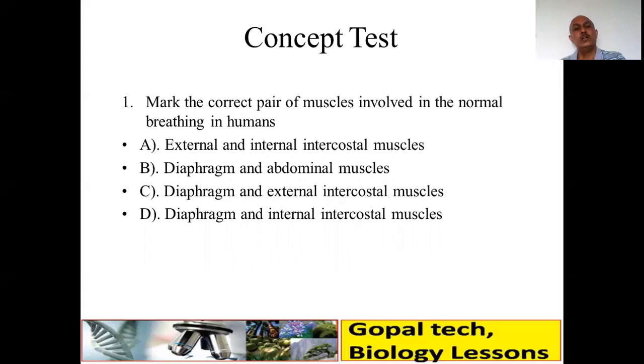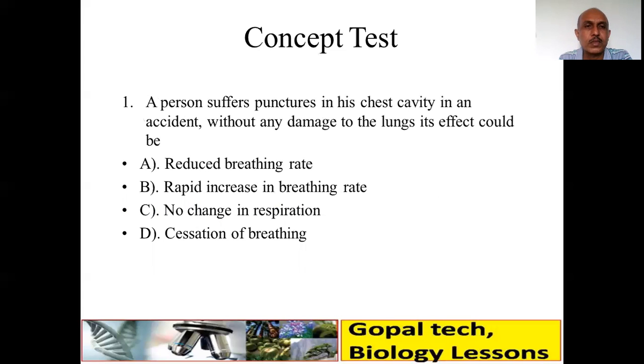Well, based on this, now we have one small concept test. Make the correct pair of muscles involved in normal breathing in humans. Now pause the video, write the choice, and then check. Yes. So the correct answer is D, diaphragm and the internal intercostal muscles.